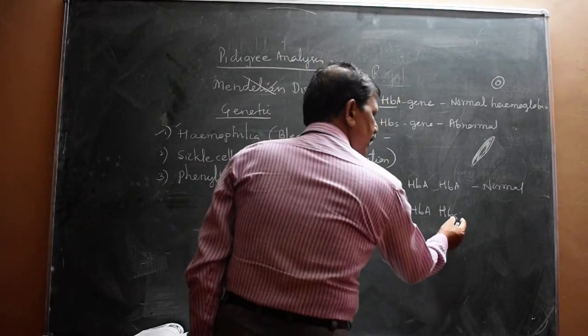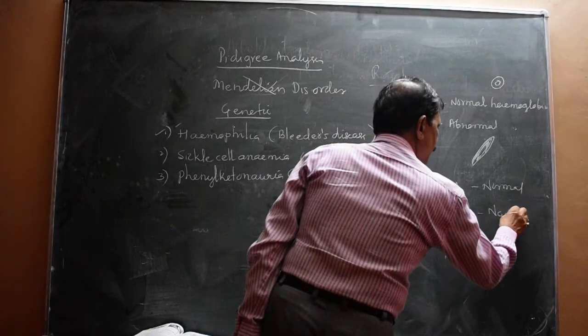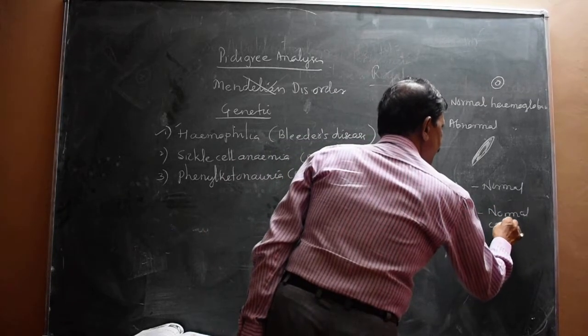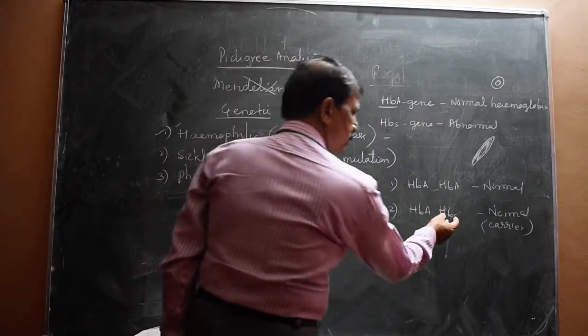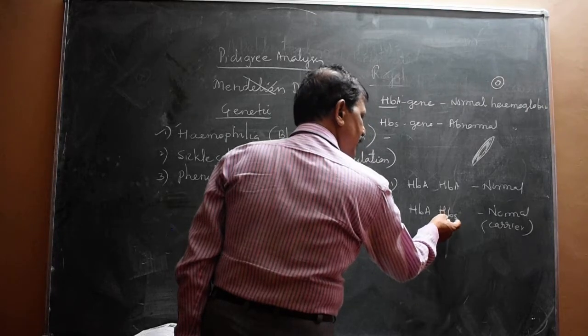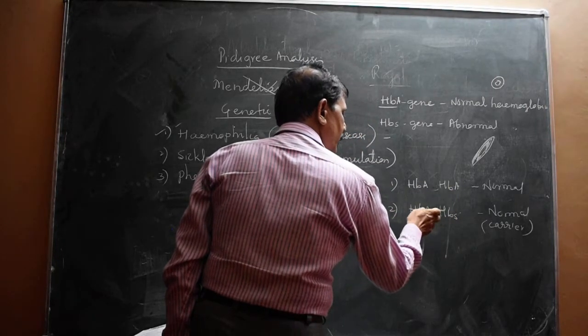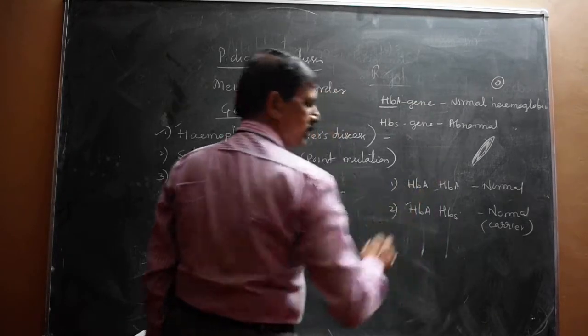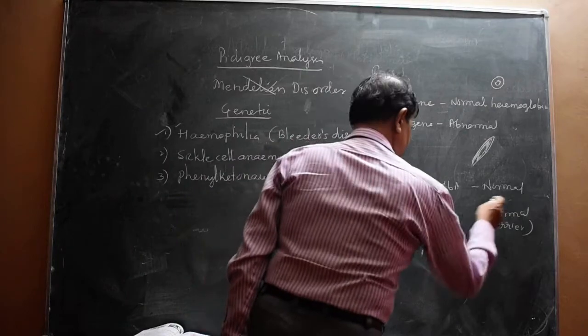This is actually defective. Even then, this individual is also normal, but he or she is a carrier because this defective HbS is there. Even then, that person is normal, because HbA is dominant over this HbS. So that is my normal carrier.